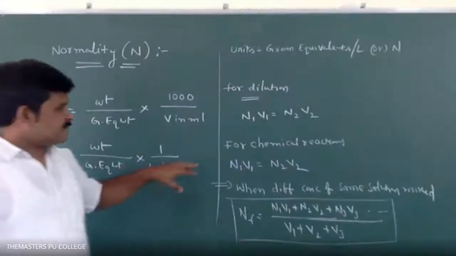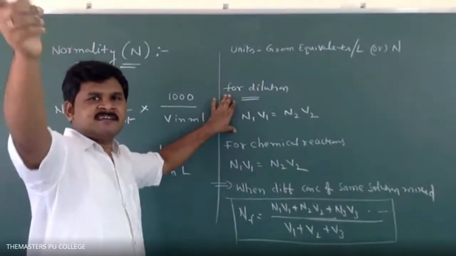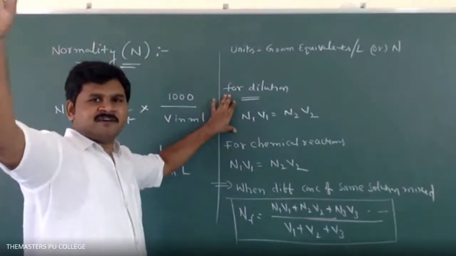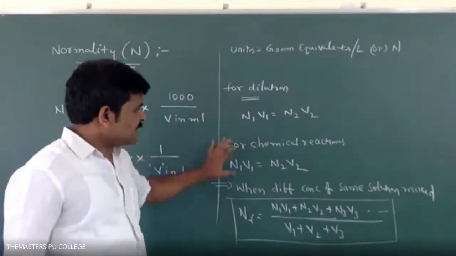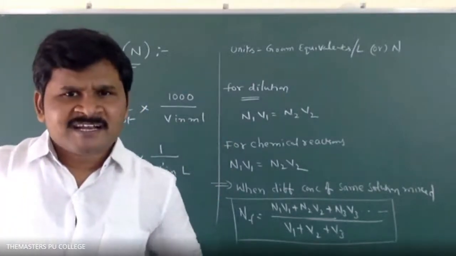So what is the relation between chemical reaction and dilution here? Same formula, this you know now. Adding water is dilution: some volume, some normality is there. If you add water, normality and volume change. In chemical reactions you will take N1 and N2. What are N1 and N2?